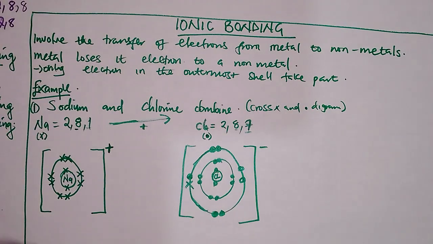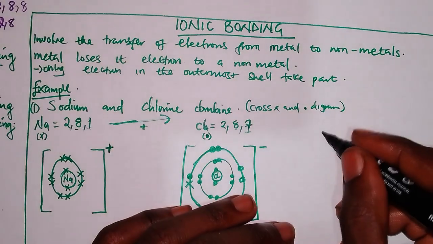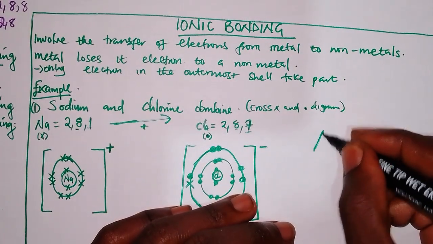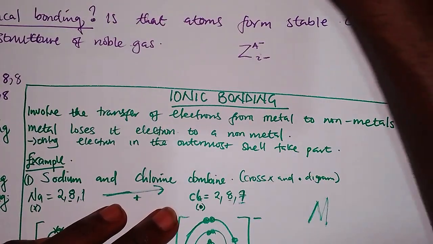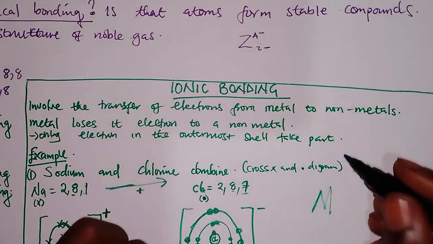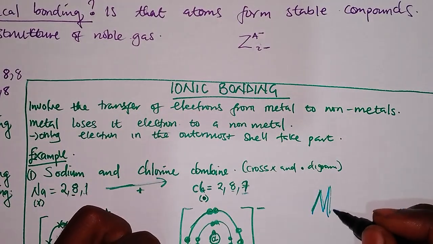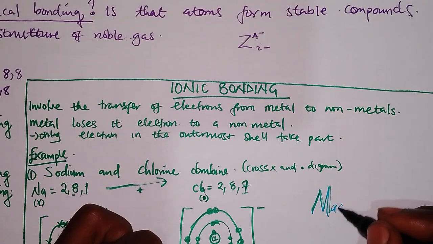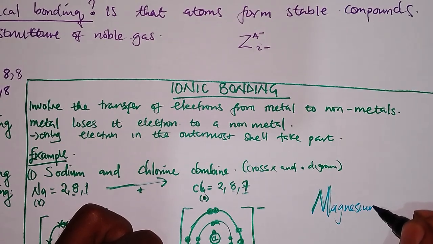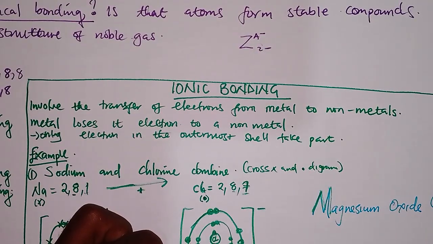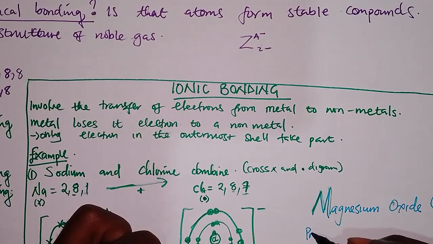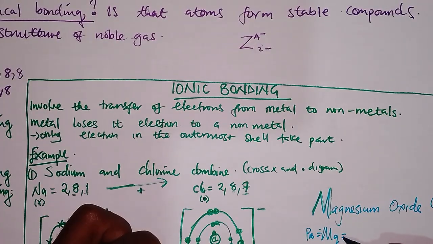Now you can try to find the cross and dot diagram for magnesium oxide. This is your task for you to try. You need to find the cross and dot diagram for magnesium oxide, which is MgO. I'm going to give you the proton numbers.